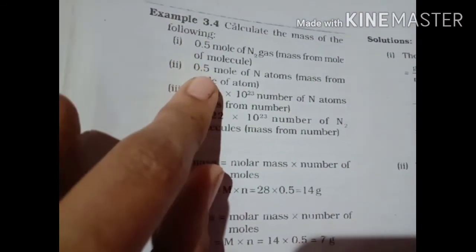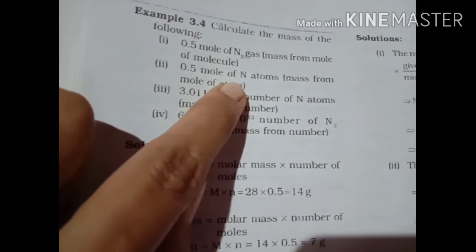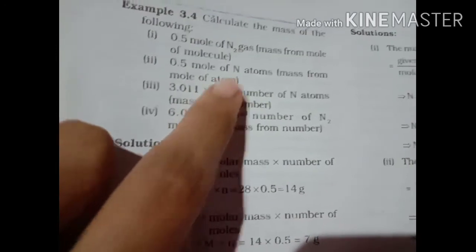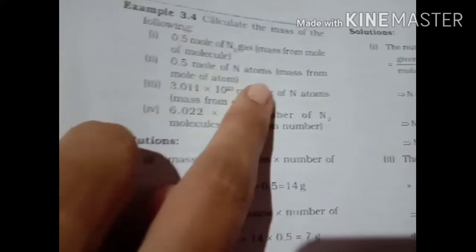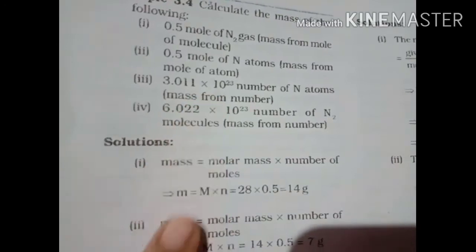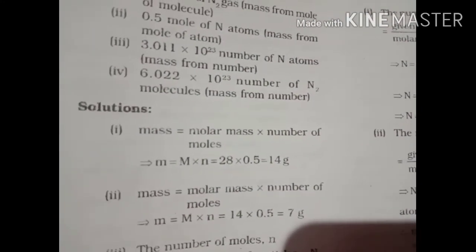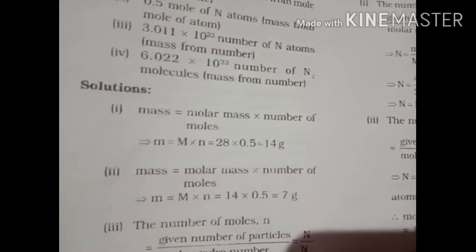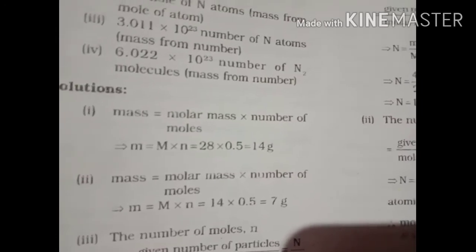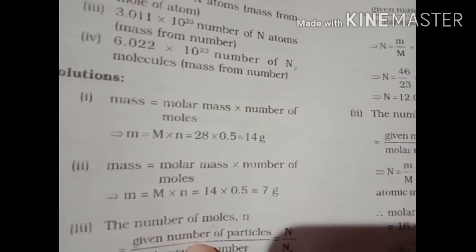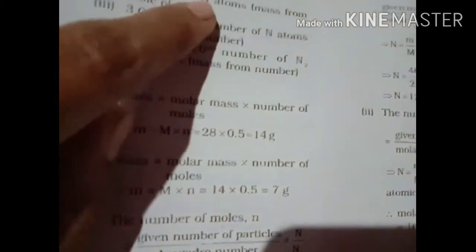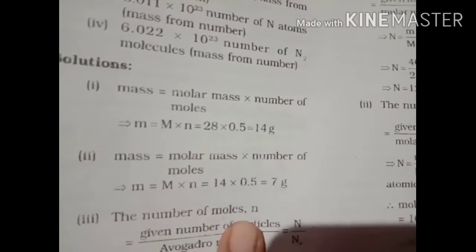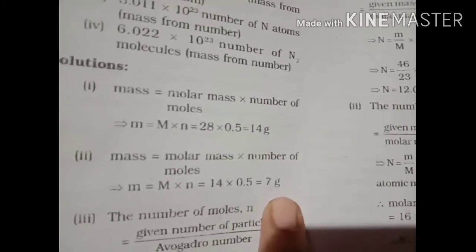Second problem, 0.5 mole of nitrogen atom. You have to find the mass from the mole of an atom. The previous one was mass from mole of molecule; here it is mass from mole of atom. The formula is similar: mass is equal to molar mass into number of moles, m into n. Here there is a single nitrogen atom, so molar mass is 14 into 0.5, which is equal to 7 gram.